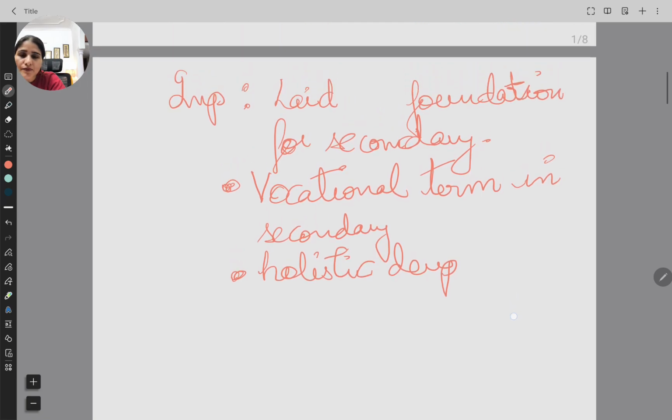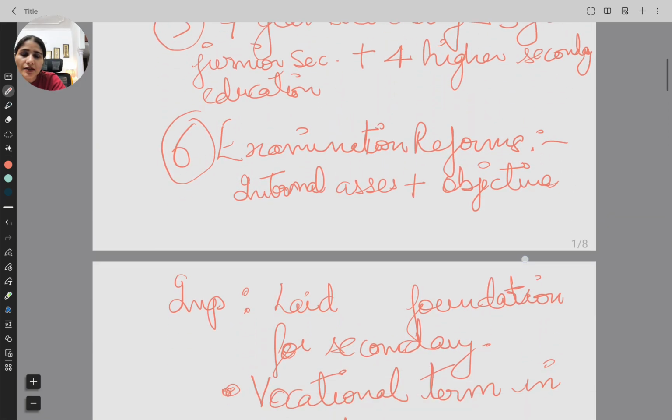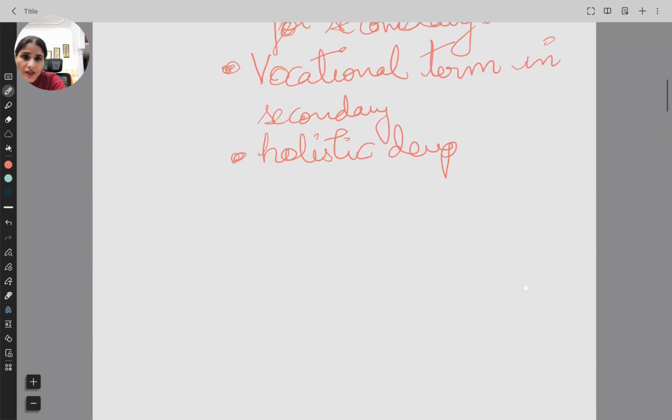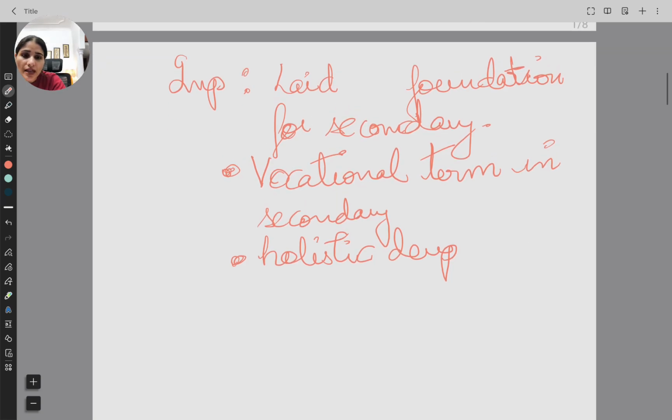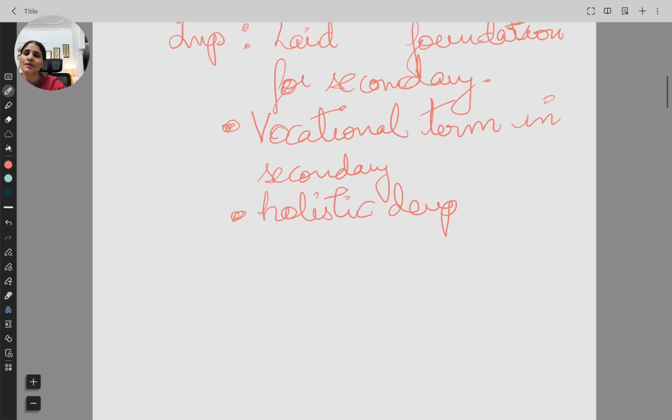Now with this we come towards the end of the video. These are the major recommendations of the Secondary Education Commission, which was mainly for secondary education, and it is also called Mudaliar Commission. It was passed in the year 1952 to 53.